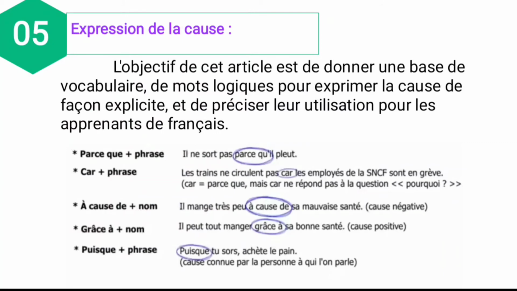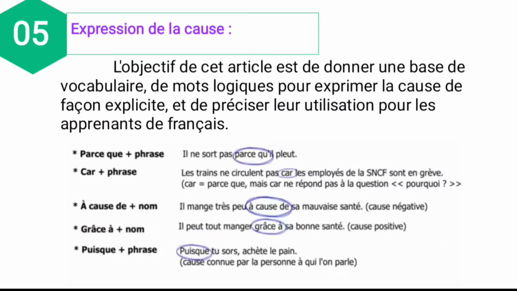When it is used, "à cause de" means an account of or a reason of. So that time only we have to use à cause de. See the example. Il mange très peu à cause de mauvaise santé. So it is used for the negative cause only, not for the positive cause. What is the meaning of this sentence? He eats very little because of his poor health. That poor health, it refers to what? That is a negative cause.